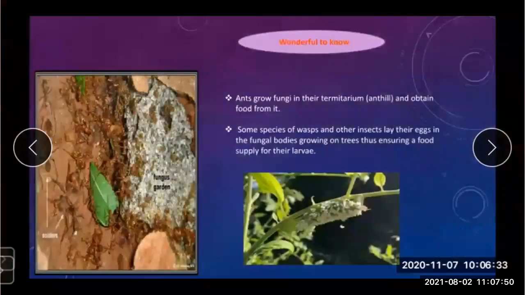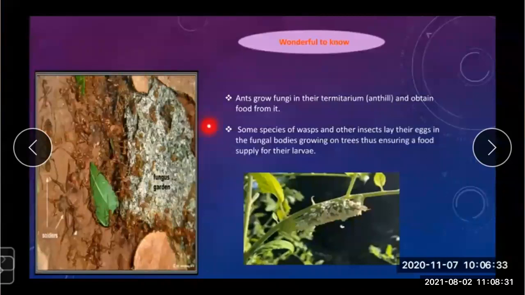Now, some interesting things we should know. Now, some facts about the fungus. See this picture. As you can see in this image, they develop the fungus garden within the anthill. As we know, where do the ants live? Ants live in the anthill. So, what do they do? They develop the fungus garden within the anthill.